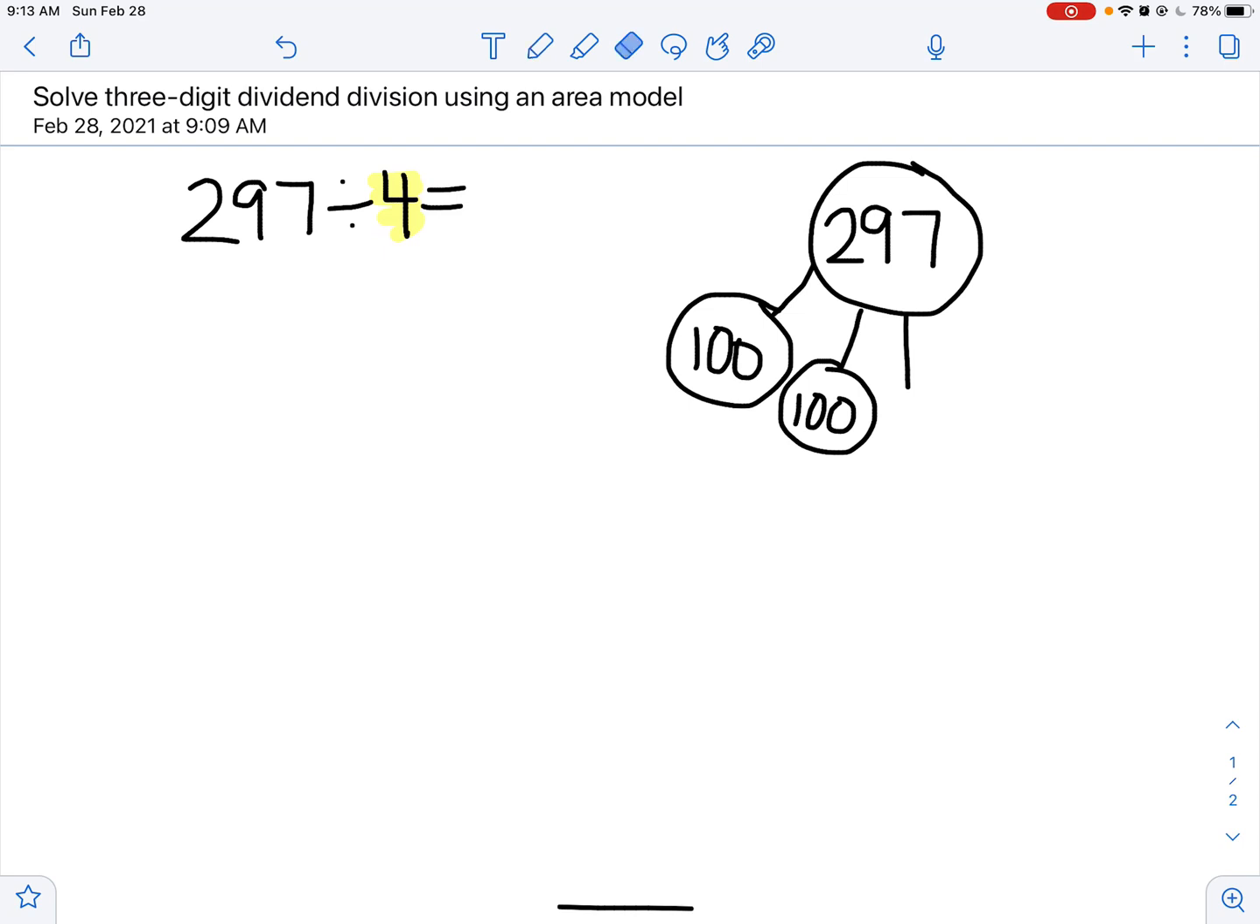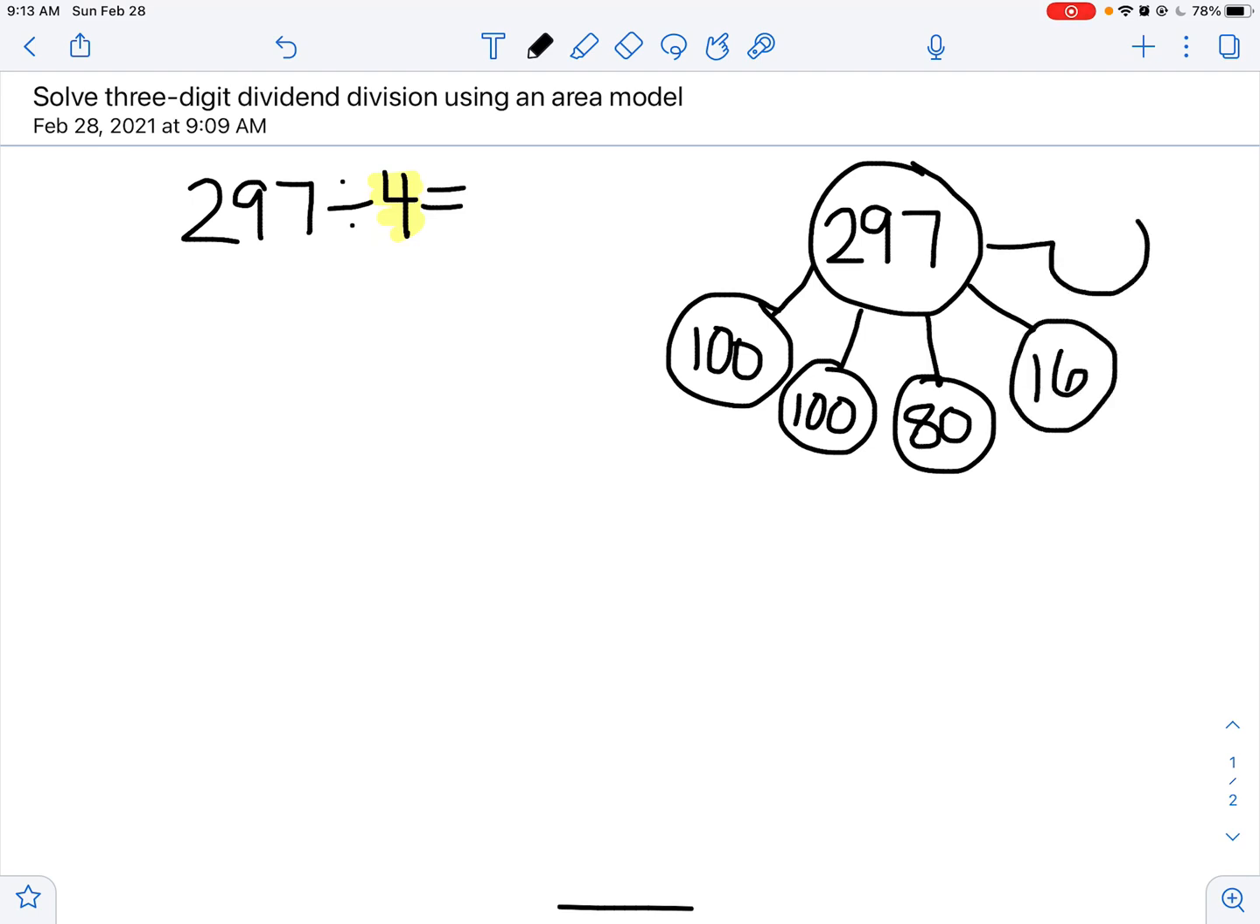Now we've got 97 left. And 90, I know, isn't divisible by 4, so I'm going to use 80, because I do know 80 is divisible by 4. Now I have 17 left. I also know 17 isn't divisible by 4, but I do know 16 is. And then I know I'm going to have 1 left over because I wanted 17, but I couldn't do it, so I'm just going to mark this as my little remainder over here and remind myself, okay, I know I'm going to have a remainder in this problem.